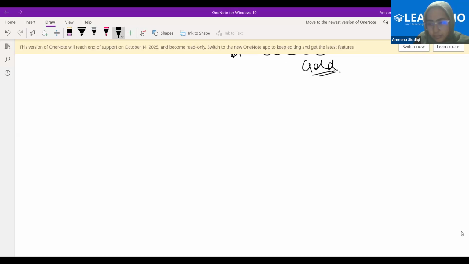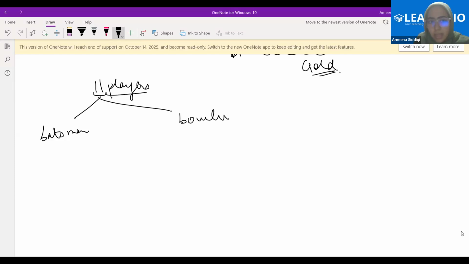Beta, do you know cricket? I'm sure you must. In a cricket team, there are 11 players. Out of those 11 players, some are batsmen. Some are bowlers. And some are fielders or wicket keepers, right?